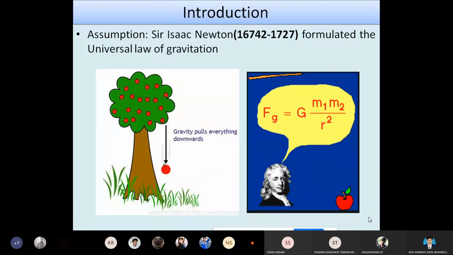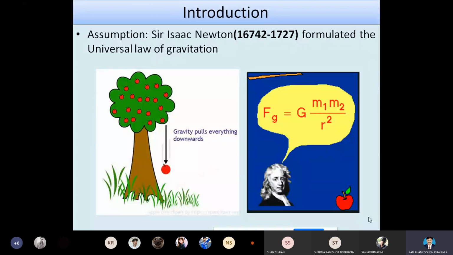So, introduction. As we all know, according to Sir Isaac Newton, he formulated the universal law of gravitation. We all know about this story. When Newton was sitting under an apple tree, he suddenly noticed an apple falling on his head.